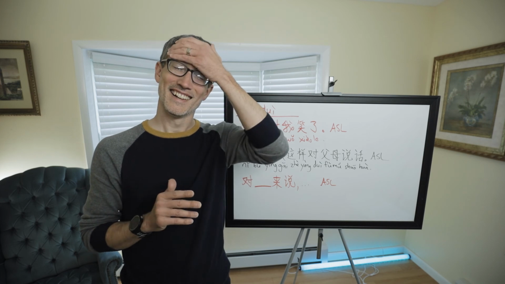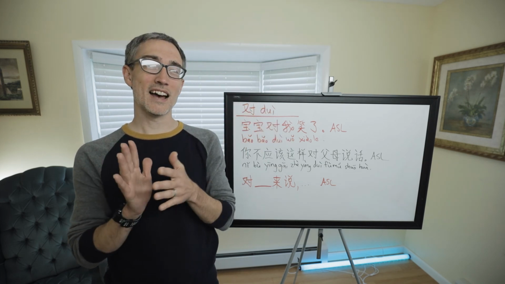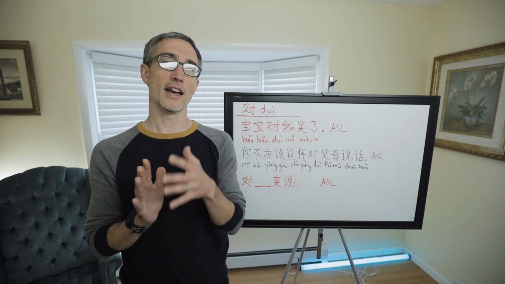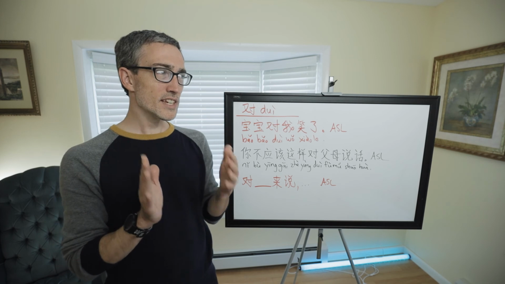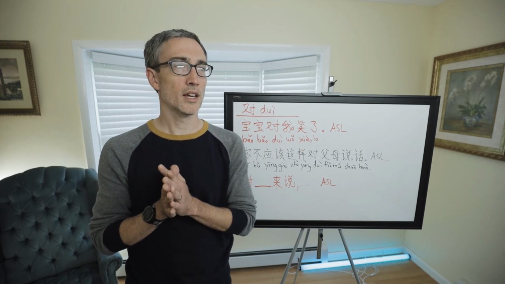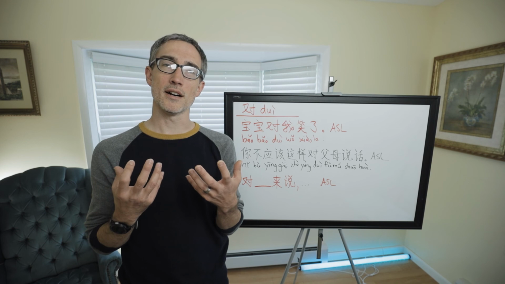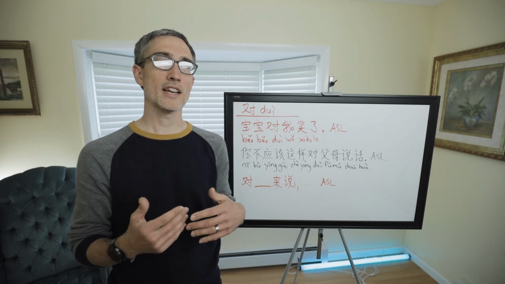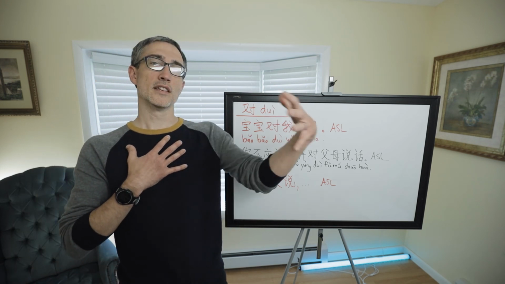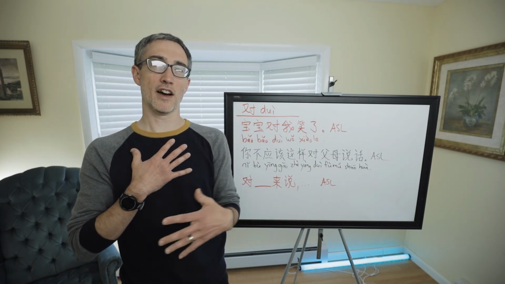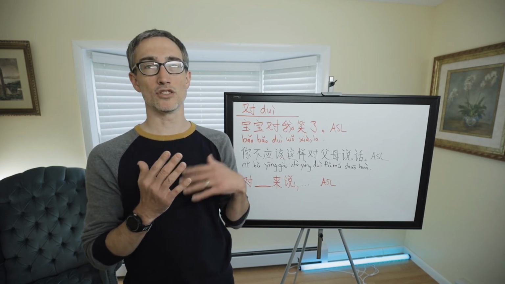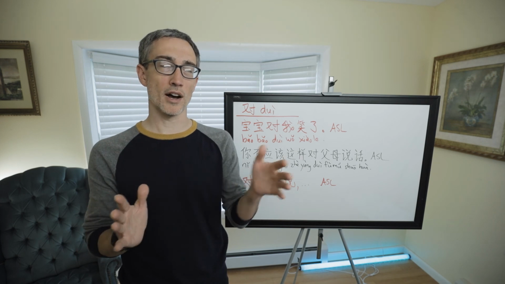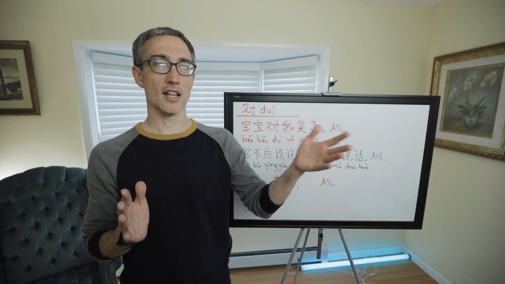If y'all want to say I have interest in something, you know, 我对象棋有兴趣. I have interest in chess. 对 something 满意. 满意 means to be satisfied. So 对 that thing 满意. So I could say 我对这顿饭满意. I am satisfied. So this meal was satisfying to me. 失望 is disappointed. So 对 something 失望. I was disappointed in this class.